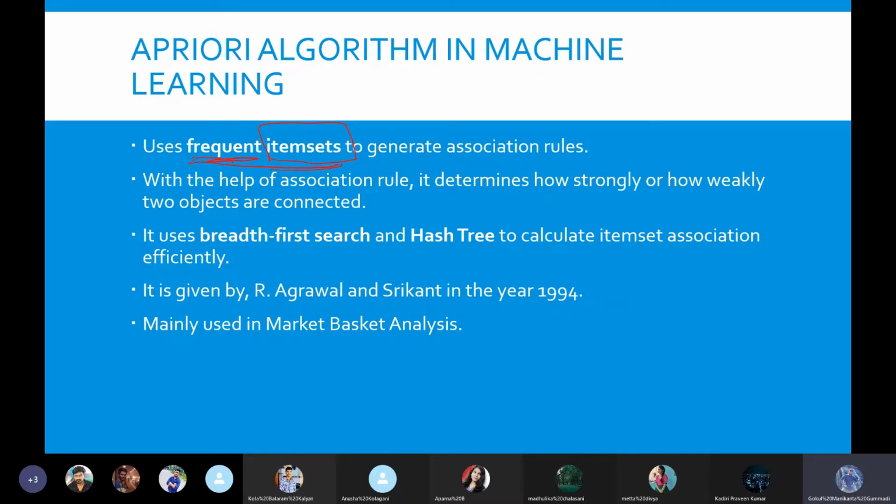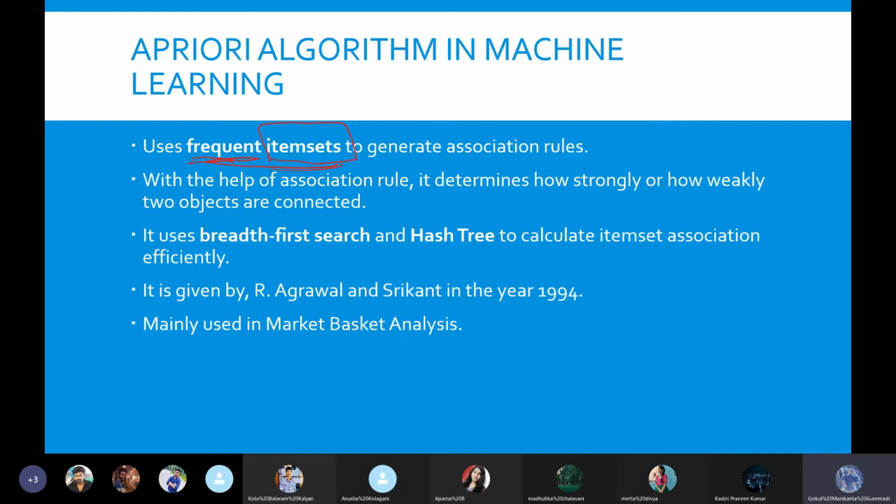Customers who have no intent to purchase the third item might purchase it because they are already buying the other two items from the data set we have identified here. So this is how association learning works.